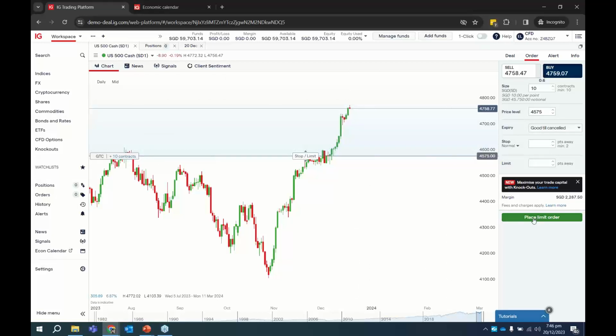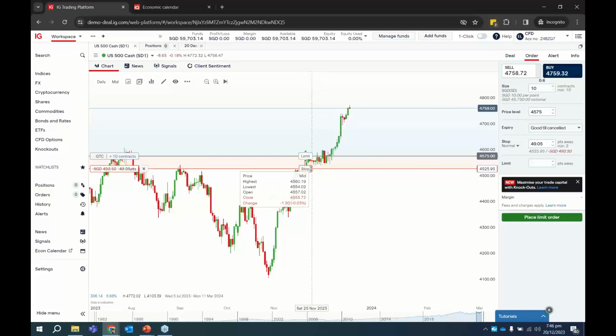So what I can do is that you can immediately place a limit order, but you can even go one step further to already start managing your risk. So by going one step further, what I mean is that even before this trade is being executed, before the order is being filled, you can also click on this order line, right? You can click and drag it down. Okay, maybe you want to drag it below here. So what that means is that if this buy or long trade is filled, if prices happen to reach 4525, which is this orange line, this is your stop loss level. Okay, so you will take the L, you will lose 490 over here.